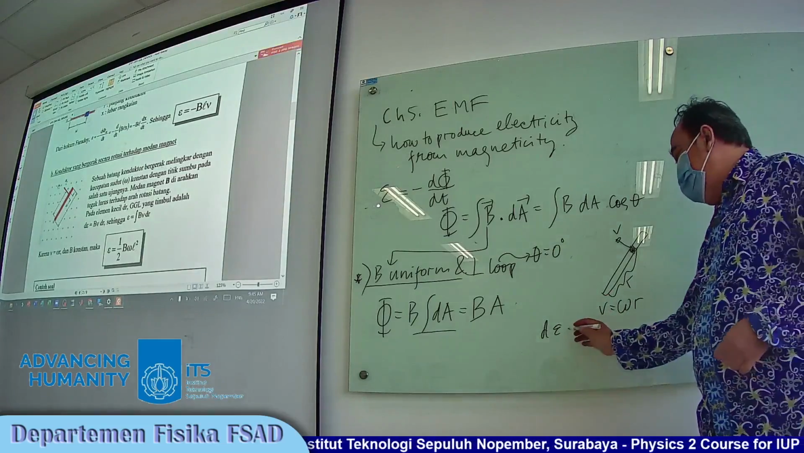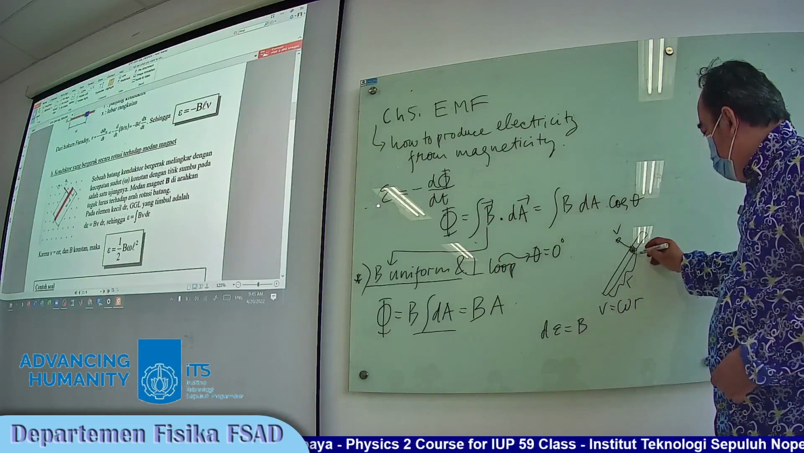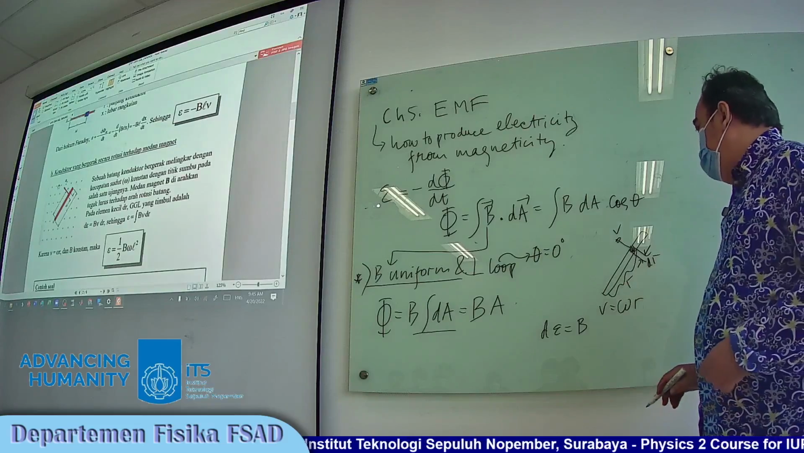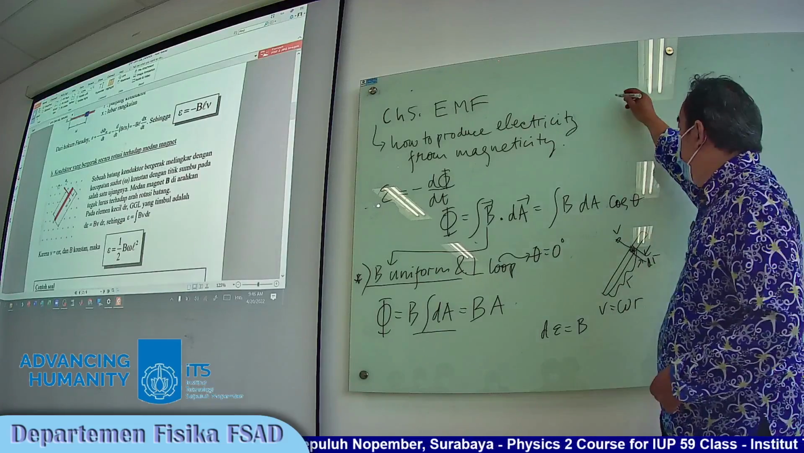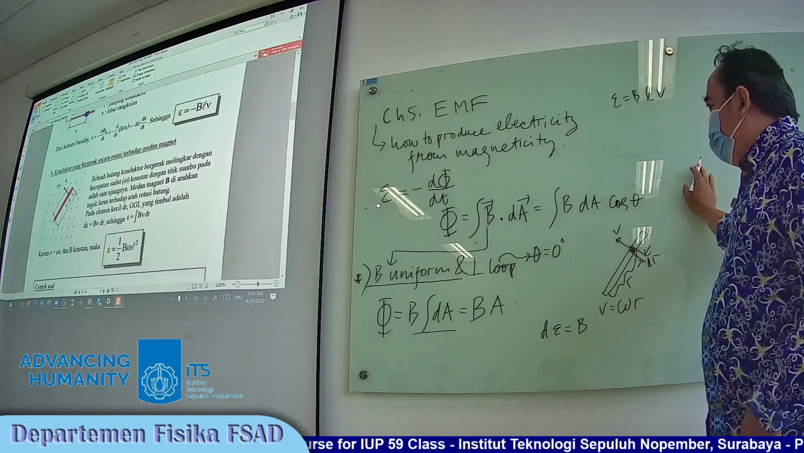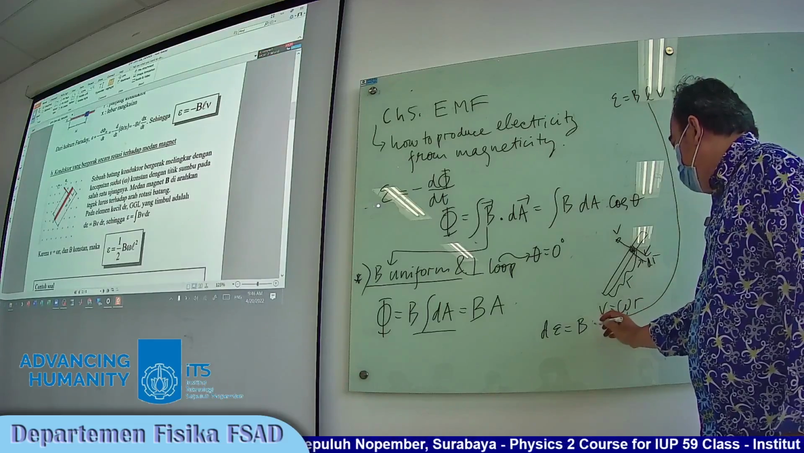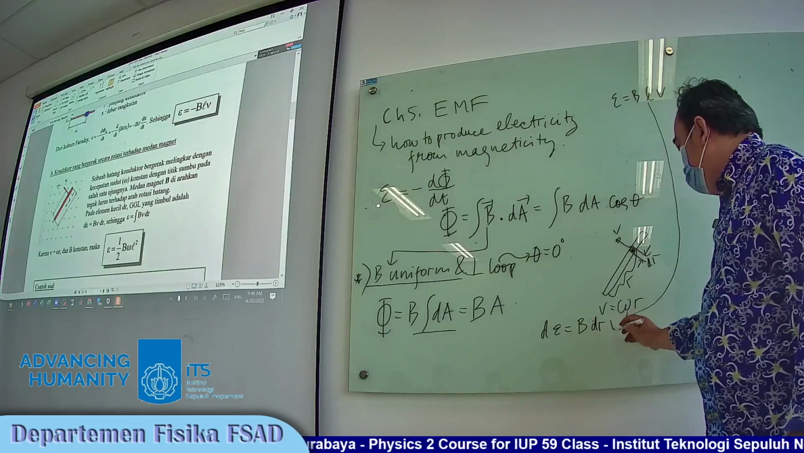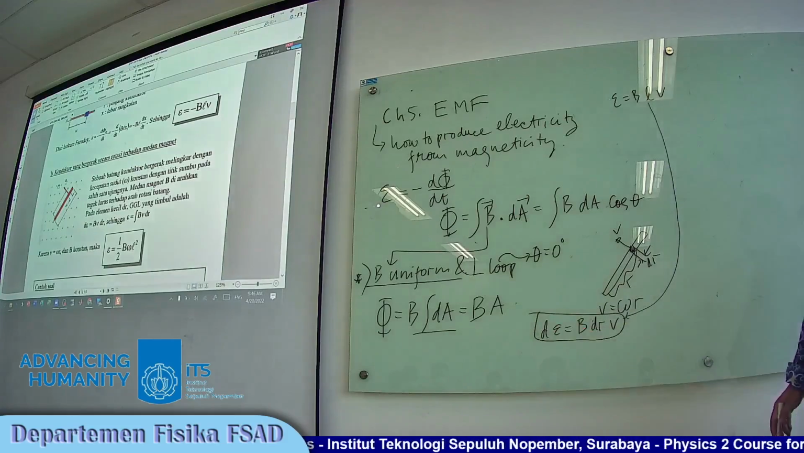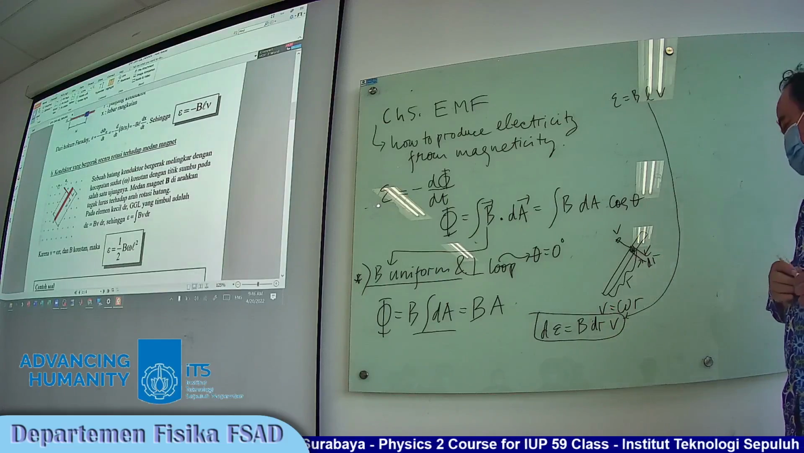Produce EMF equals B, and then for example this is R. So this one is the R, and the equation BLV can be modified into B dr and V. Can you read this one, everyone?